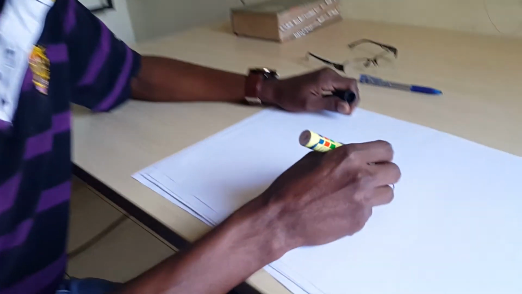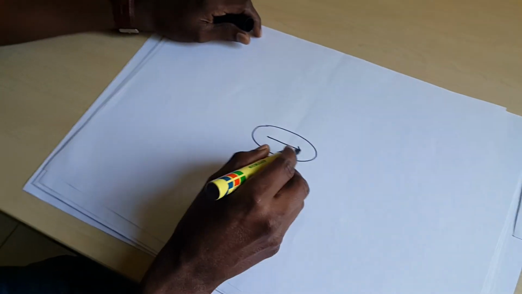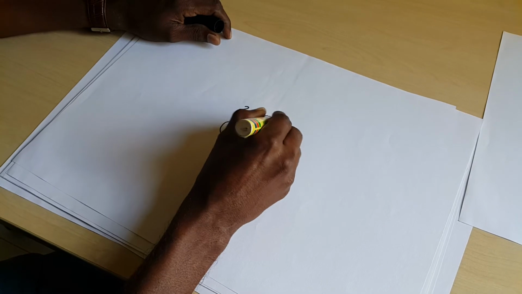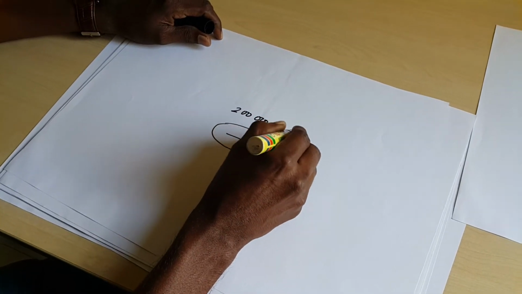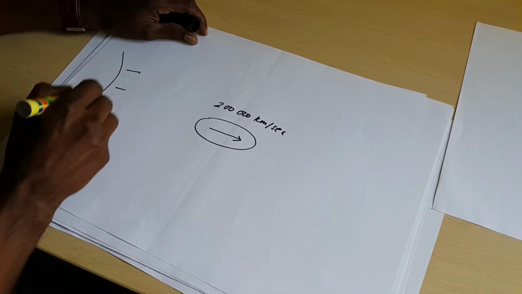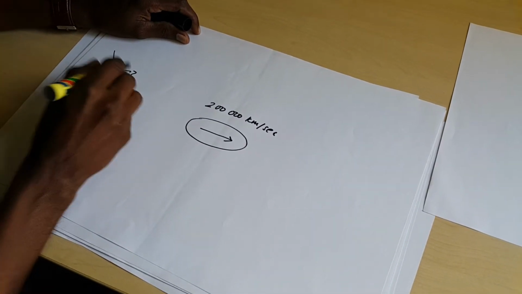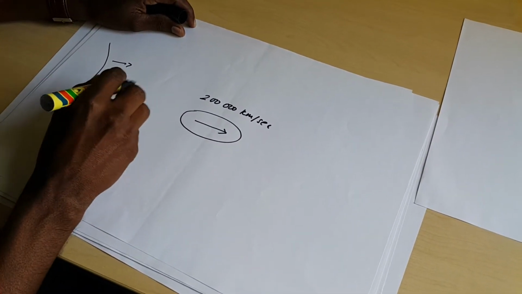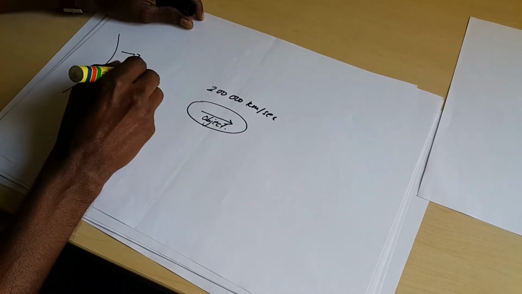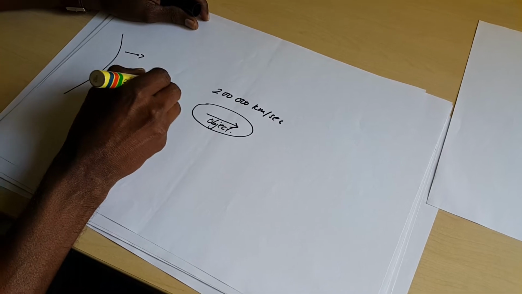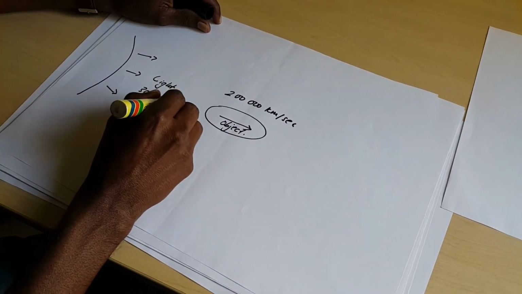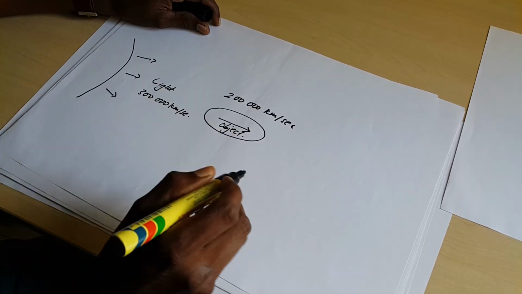Now assume there is an object which is moving at 200,000 km per second, and there is a light source, and the light is moving at 300,000 km per second.